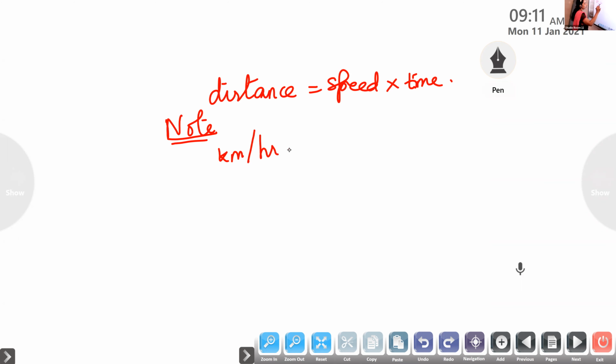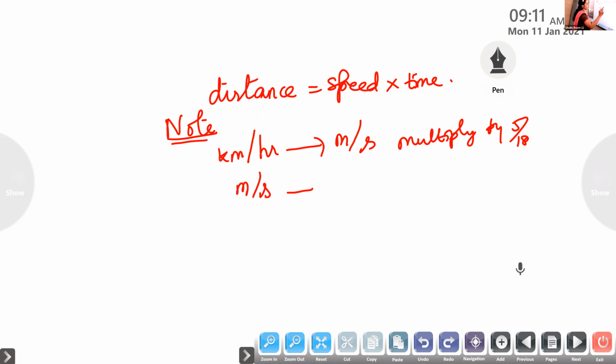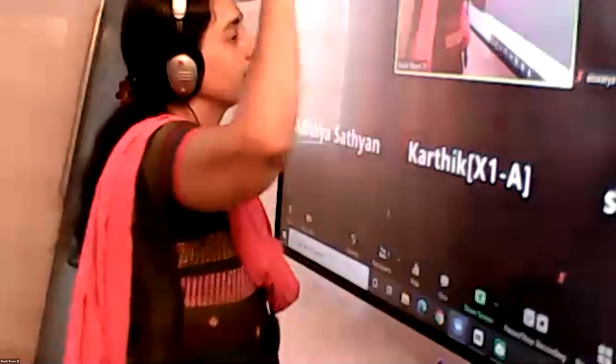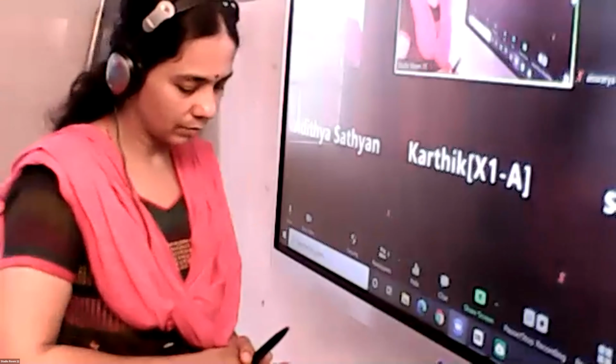To convert kilometer per hour to meter per second, multiply by 5 by 18. Again, to convert meter per second to kilometer per hour, multiply by 18 by 5. Now, let's do problems based on this.